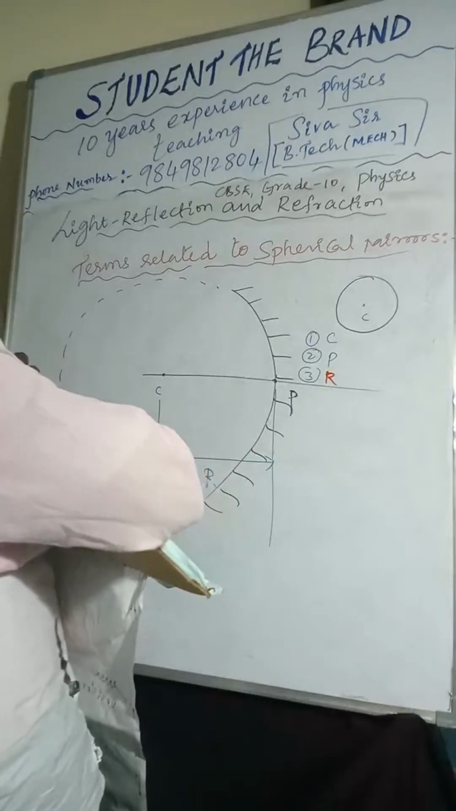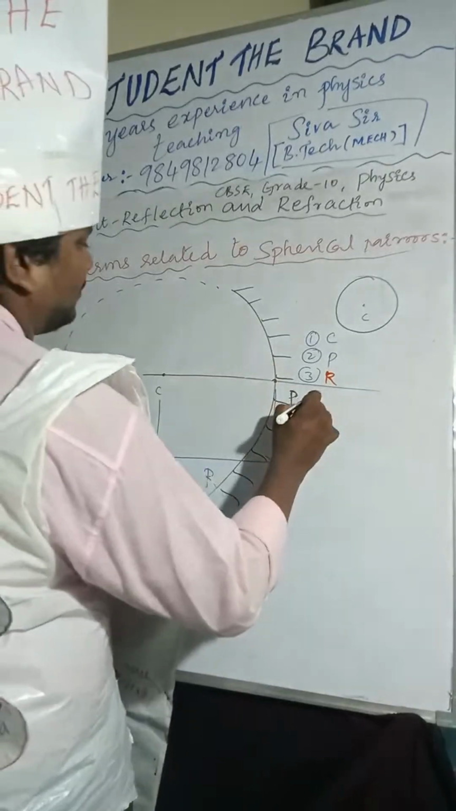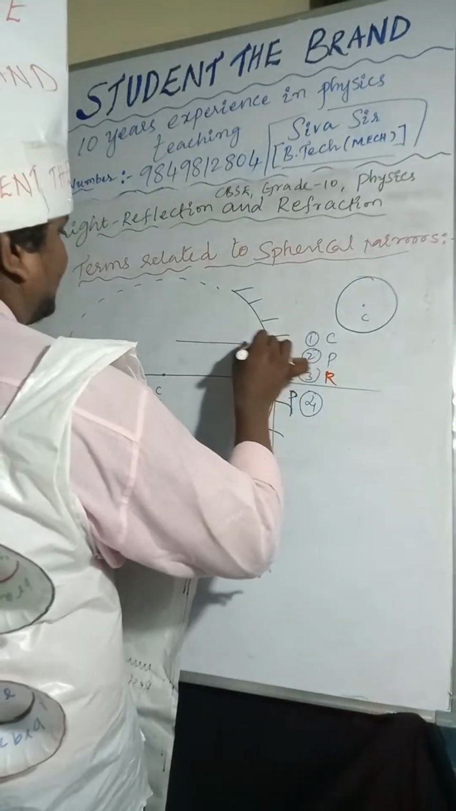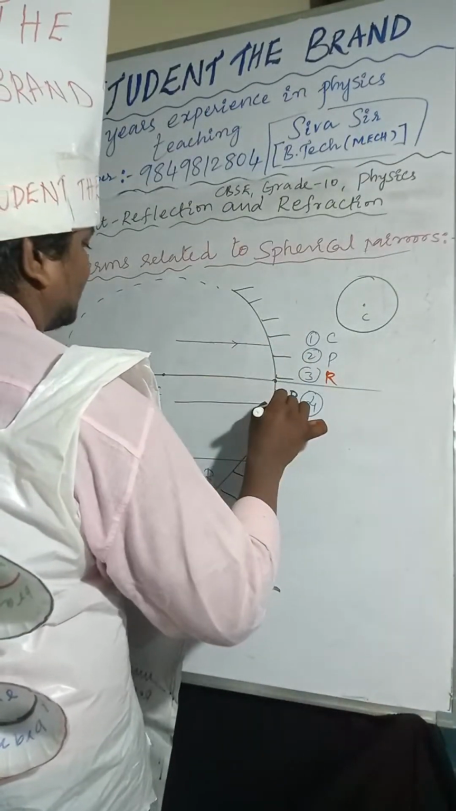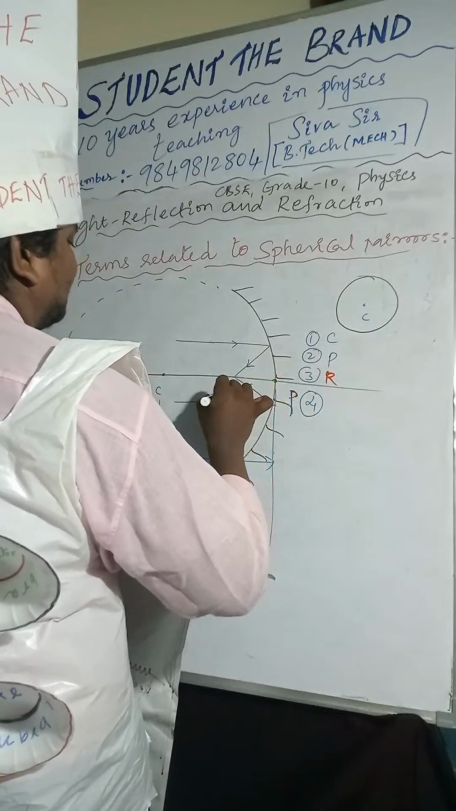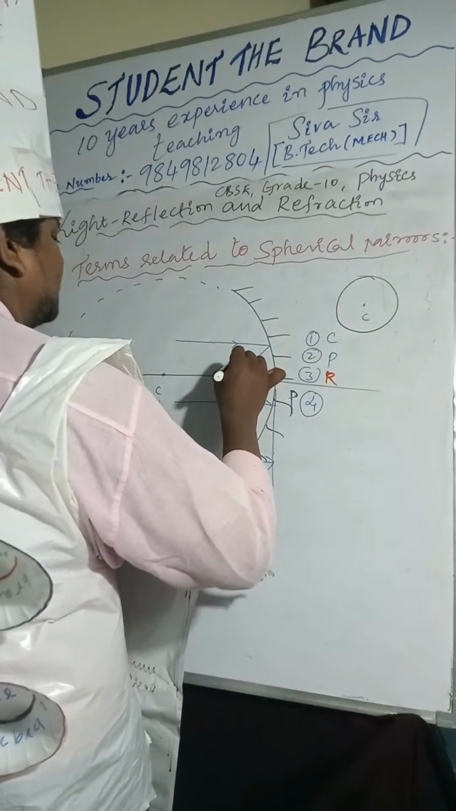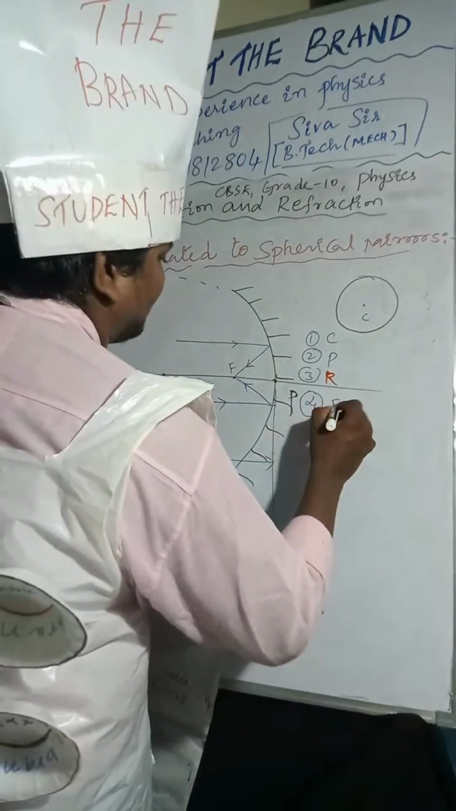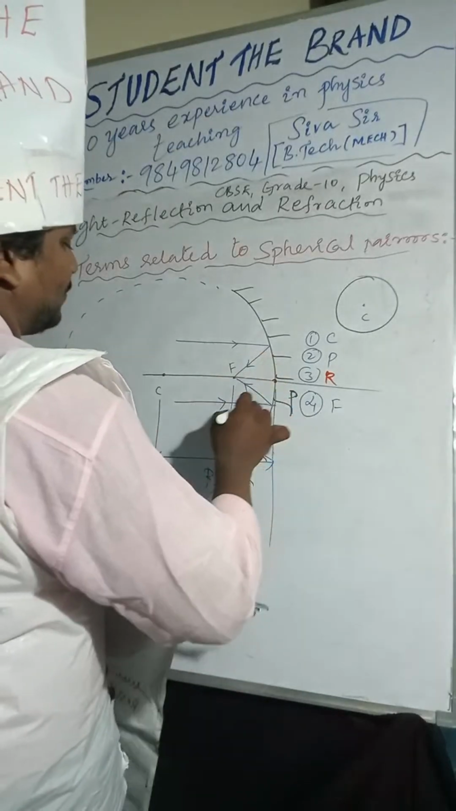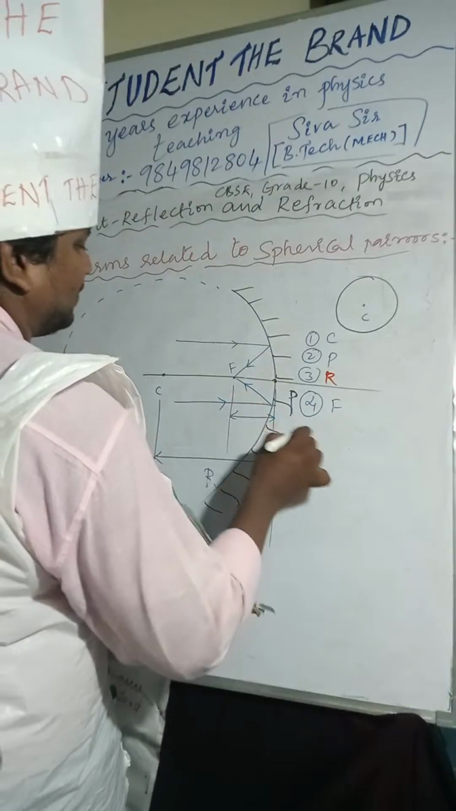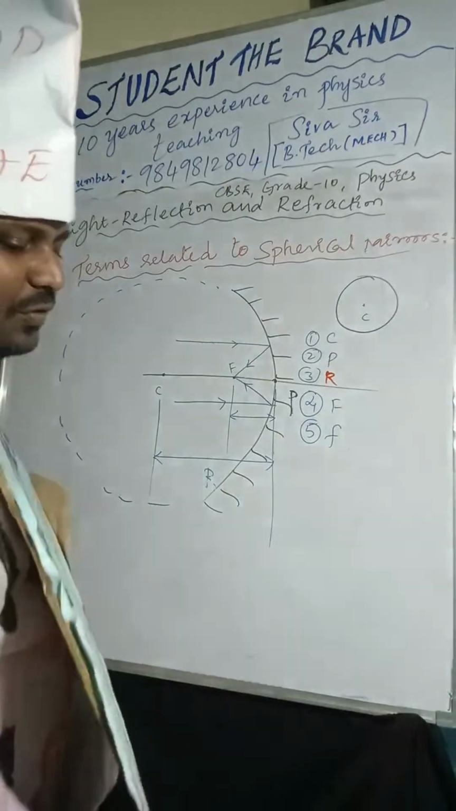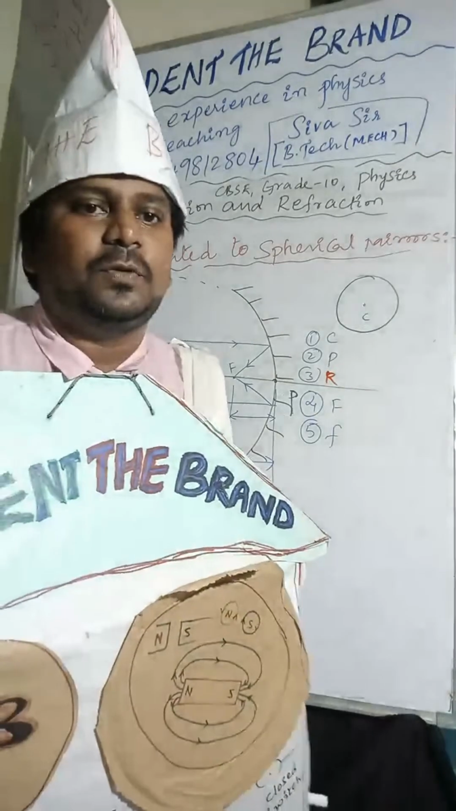The fourth one: after reflection, all light rays meet at one point on the principal axis. That point is called the focus. The distance between the focus and the pole is called the focal length.